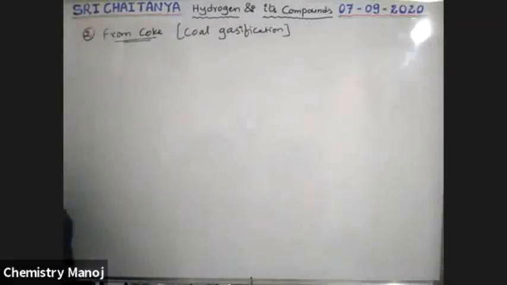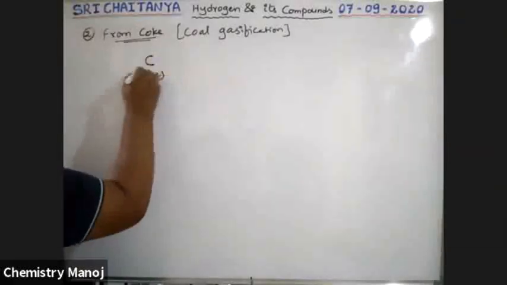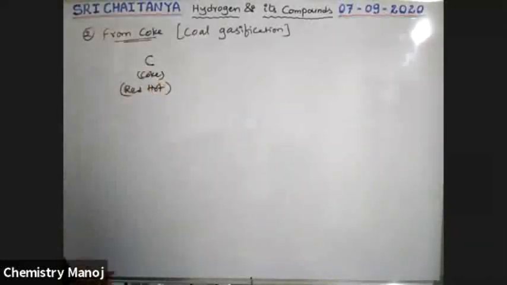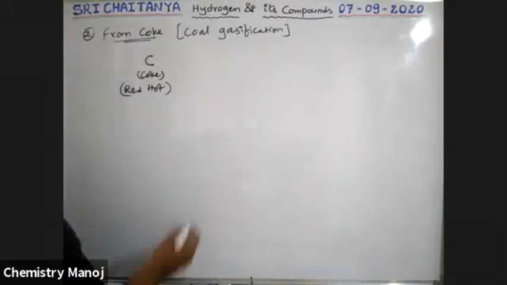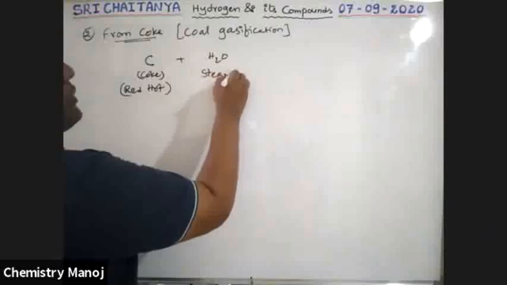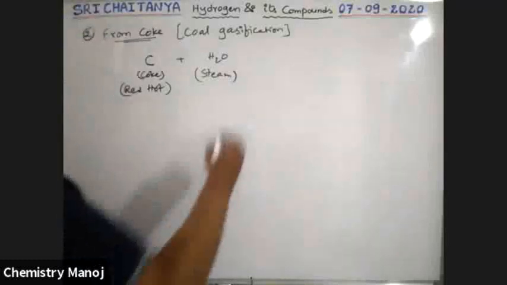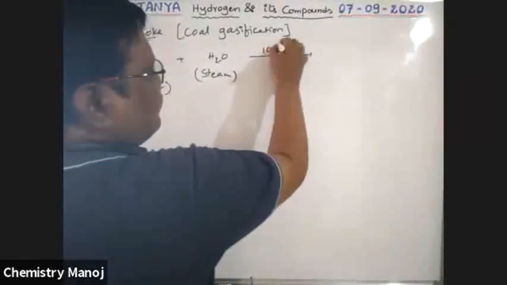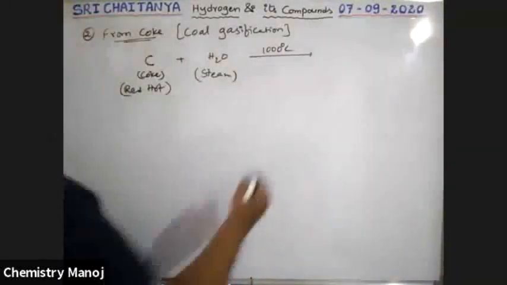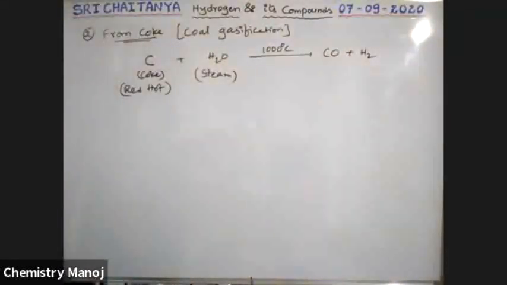What is coke? See boys, here carbon is nothing but coke. We should use red hot coke, very, very red hot coke. Through this red hot coke, steam, hot steam, is passed at about 1000 degrees centigrade. Automatically it gives carbon monoxide and hydrogen gas.